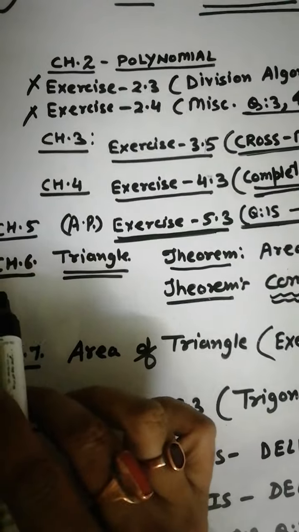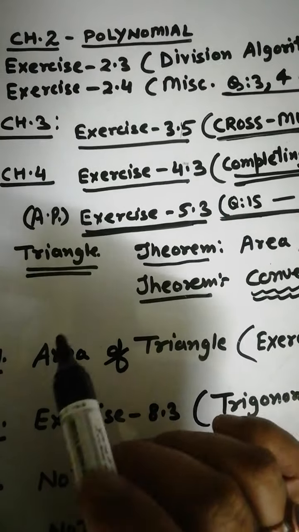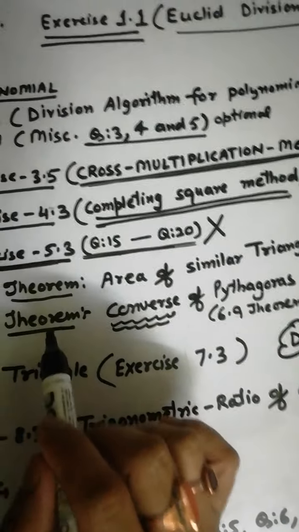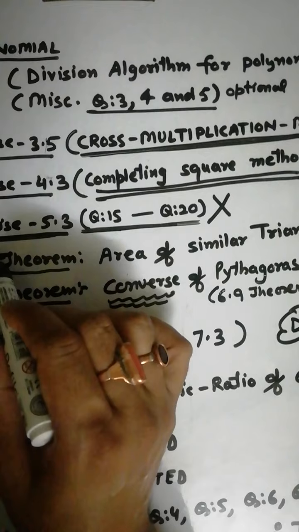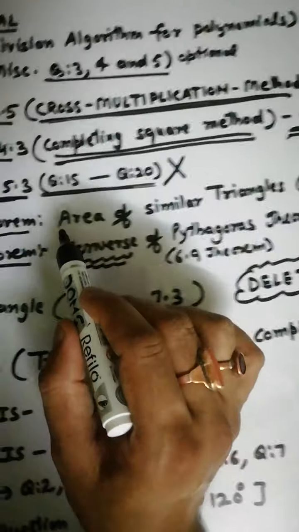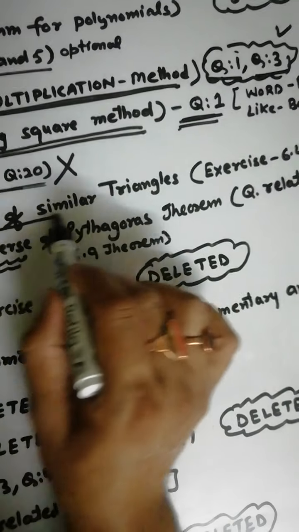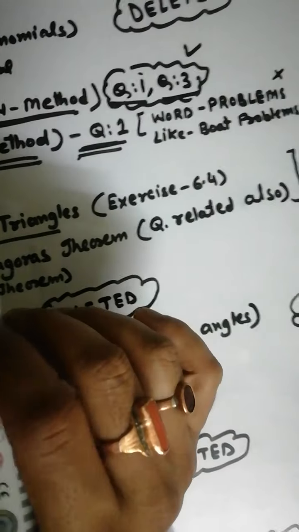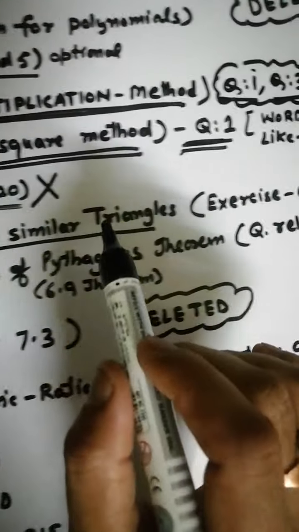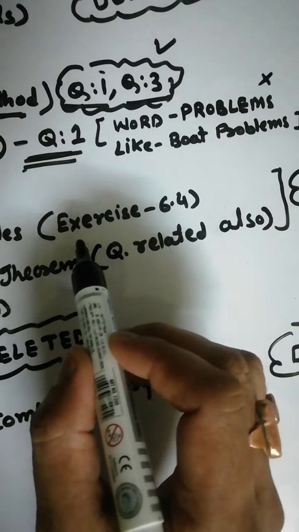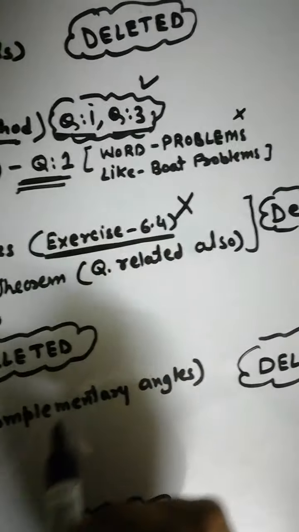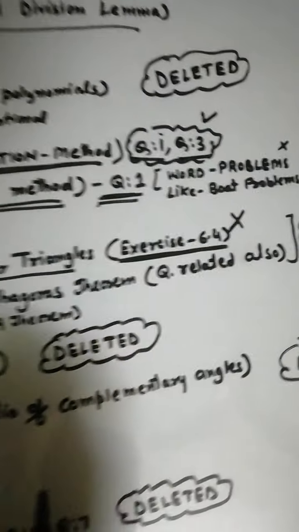Now comes chapter 6, that is triangles. This is a very important chapter in your 10th class. This year, in the triangles chapter, two theorems are deleted. First theorem: area of similar triangles is now deleted. You have no need to do this theorem. And also the questions based upon area of similar triangles are deleted. These questions are from your exercise 6.4, means you have no need to do exercise 6.4 also. Make a cross on 6.4.